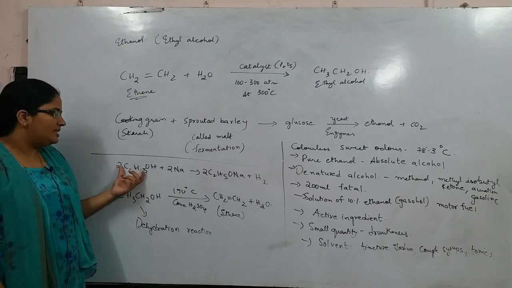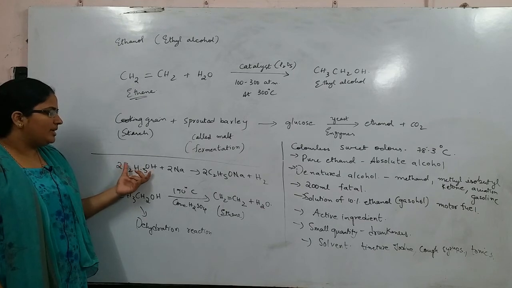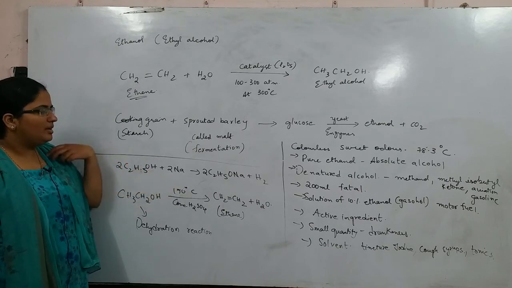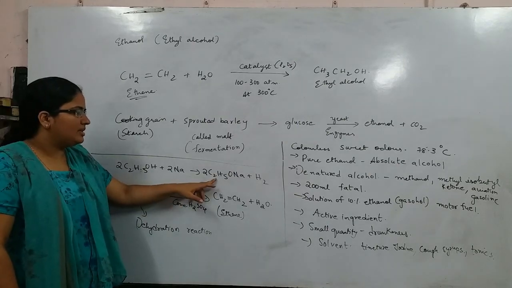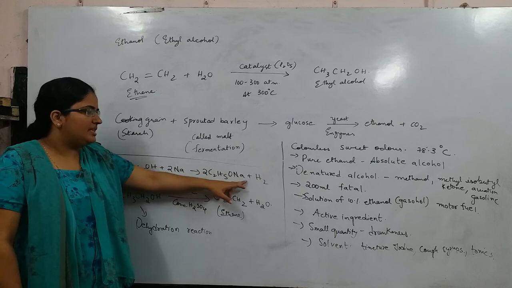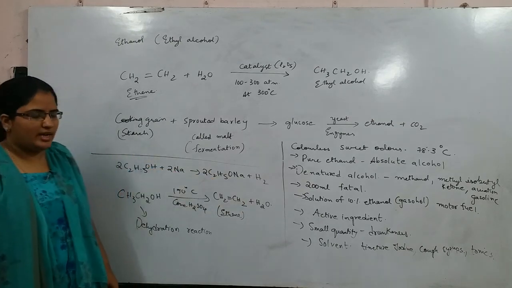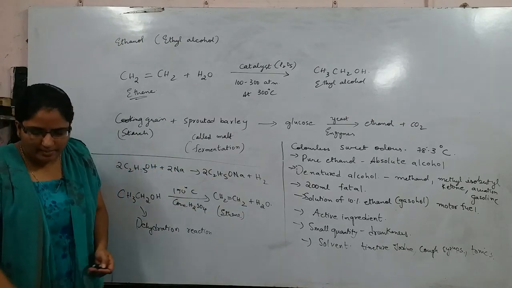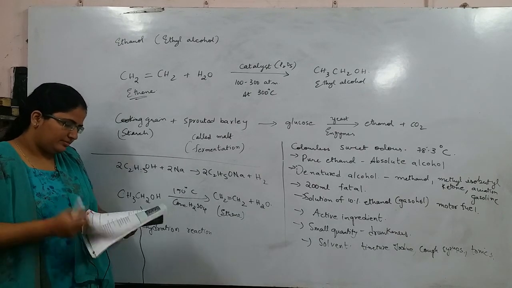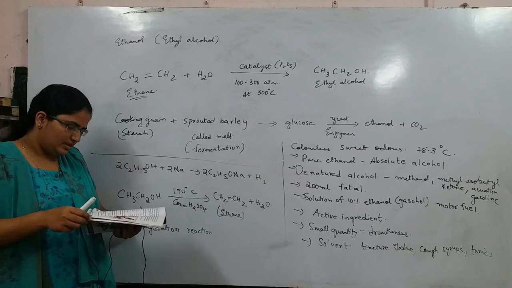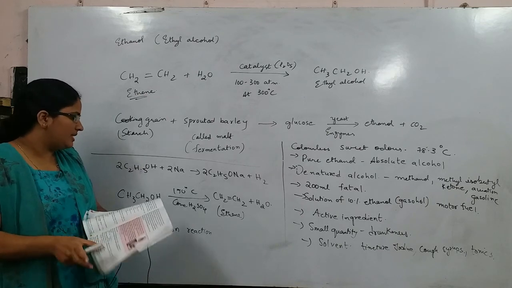Next, ethanol is similar to water. If you replace this C2H5 with H, it will become water. Now this C2H5OH reacts with metallic sodium to give sodium ethoxide, plus it releases hydrogen gas. This is called sodium ethoxide.